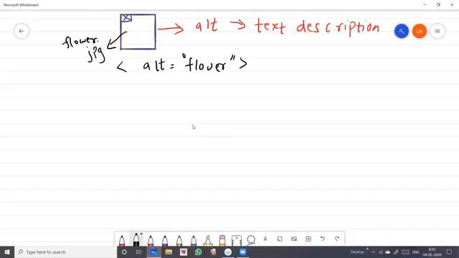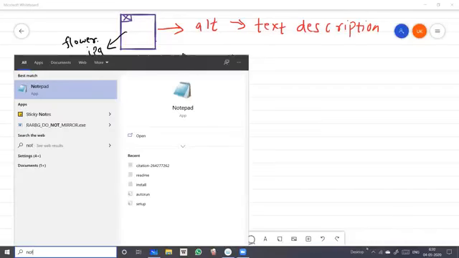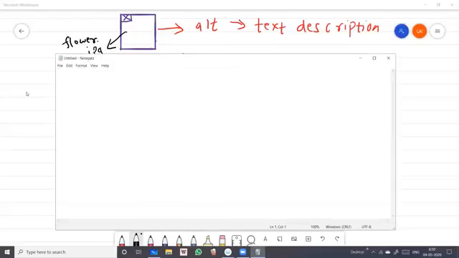Now we'll see one example using our notepad, on how to use all the topics we have studied in a proper way: the page structure and what is recommended to use, then the heading tag, title, meta description, and the image tag with attribute. We'll see that next. So first, we'll just have this, how to optimize your web page.